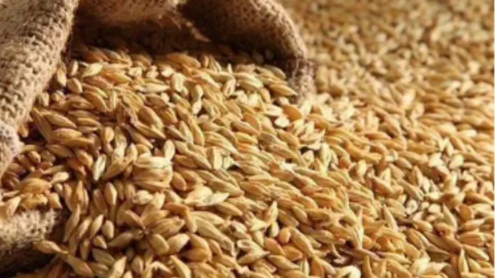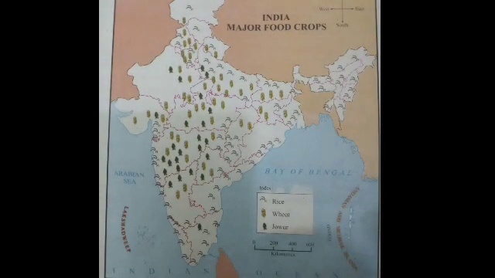So, we know that in our country, the dishes differ from state to state. In every region, there is one staple food. Children, do you know what is a staple food? It is the main food grown in that region. So, this is because of the climatic condition of that region. So, depending upon the climatic condition of that region or place, the crop is grown over there.